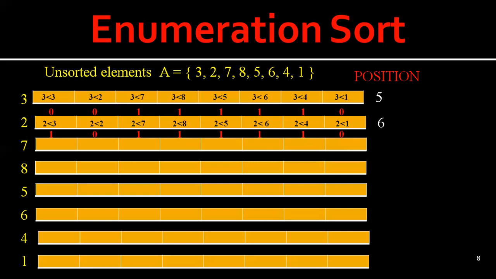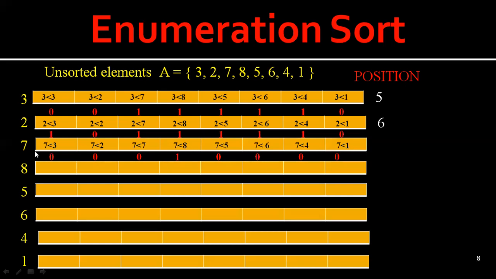Now in the same fashion we compare 7 with all the elements: 7 less than 3, 7 less than 2, 7 less than 7, 7 less than 8, 7 less than 5, 7 less than 6, 7 less than 4, and 7 less than 1. When we compare, the values will be 0, 0, 0, 1, 0, 0, 0, 0. Except 7 less than 8, which is true, all the remaining cases are false.